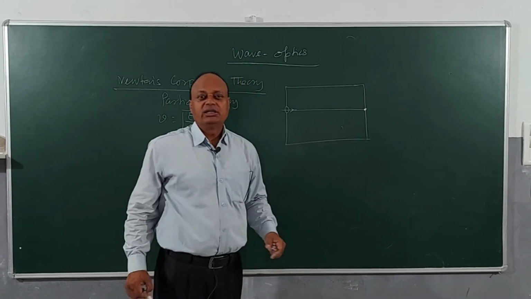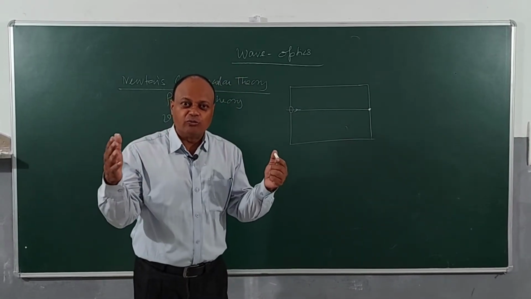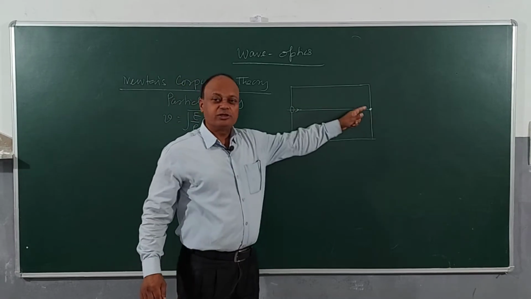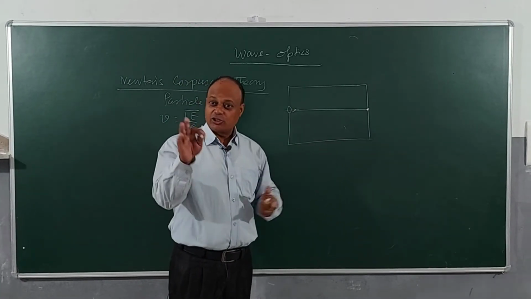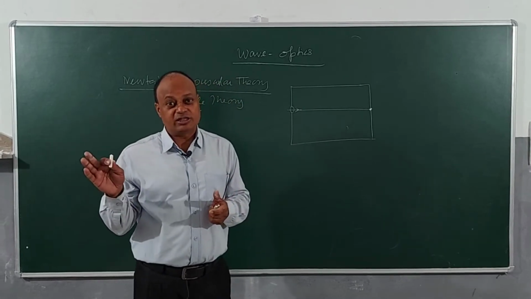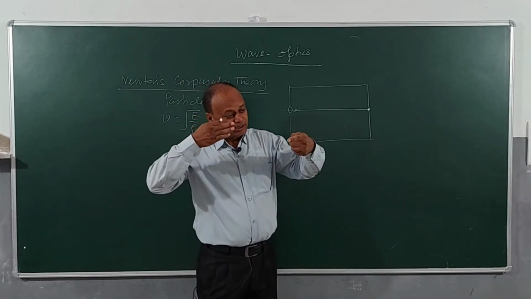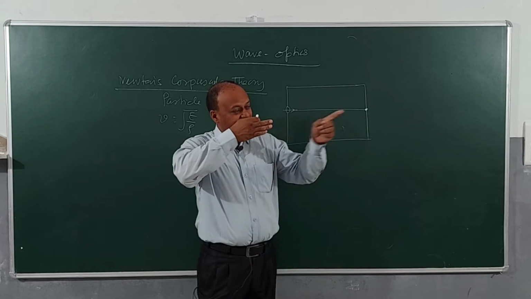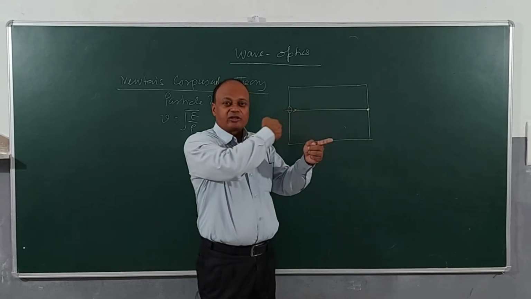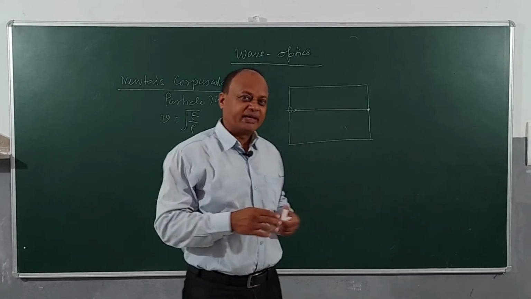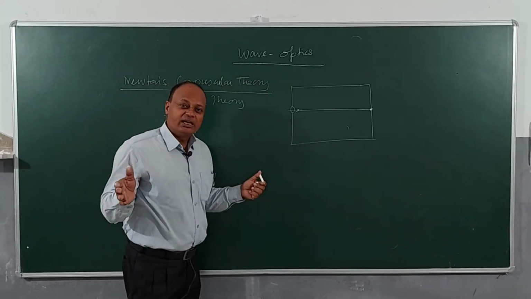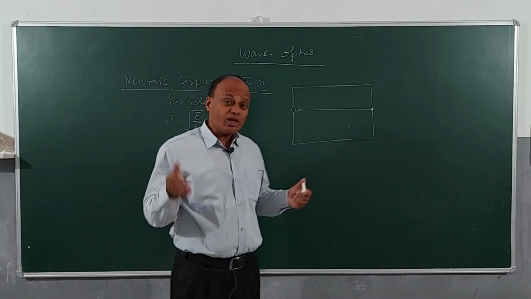But we know that when you open a window in the room, not just the opposite wall, but the whole room gets what? Bright, isn't it? So, now this is not explained by Newton's theory. If the particles are going like this, they will go and bang against the wall, but they possibly will not come onto the other wall and the whole room will not become illuminated, will not become bright. So, Newton's theory fails to explain this, right.